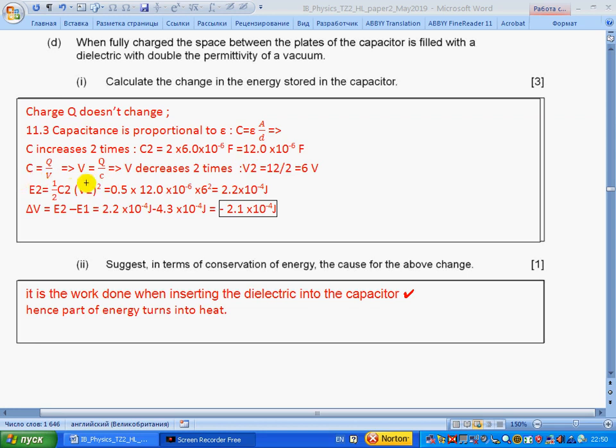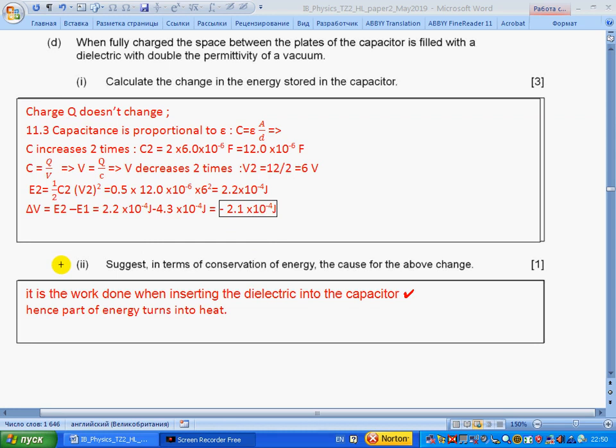On the other hand, we can rewrite the formula for capacitance in the form V equals Q over C. So capacitance increases, voltage decreases 2 times. As a result, it becomes 6 volt. And putting these new values into the formula, we get a new value of energy, which is smaller. So energy will decrease by 2.1 times 10 to the minus 4 joules.